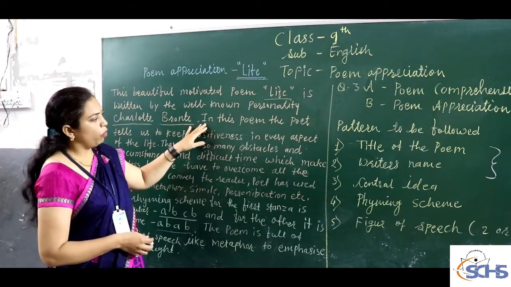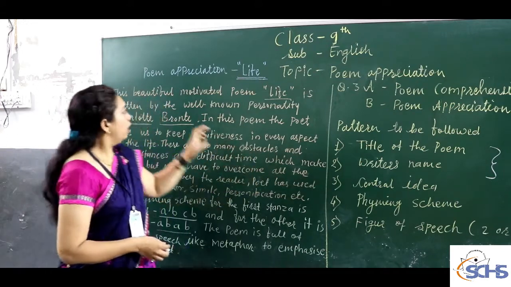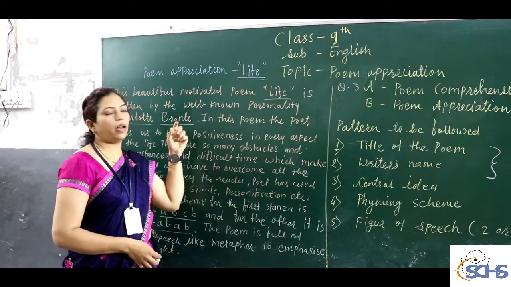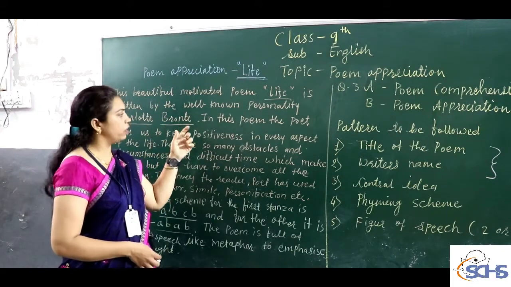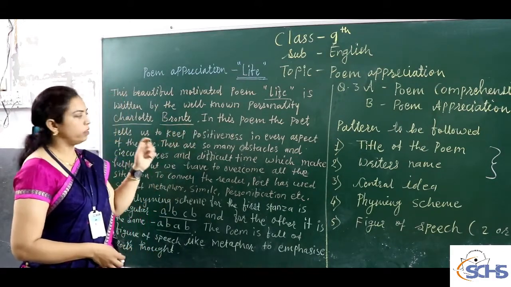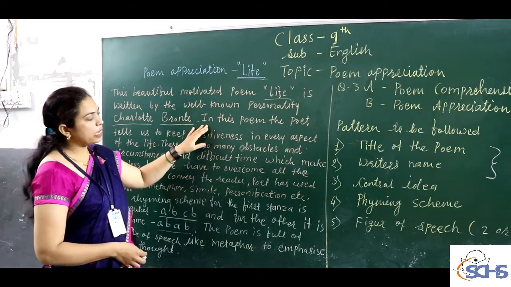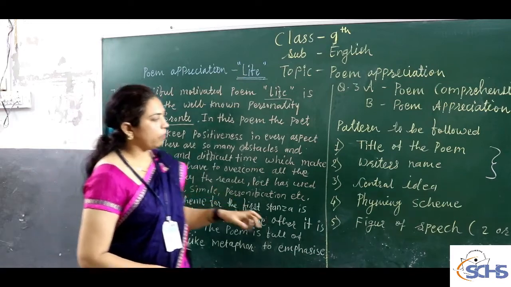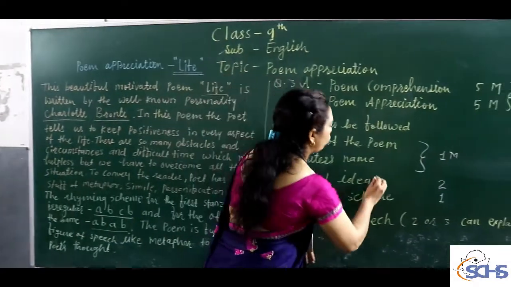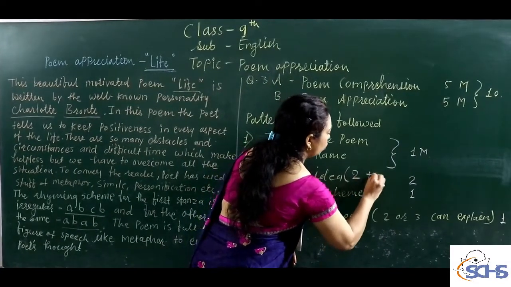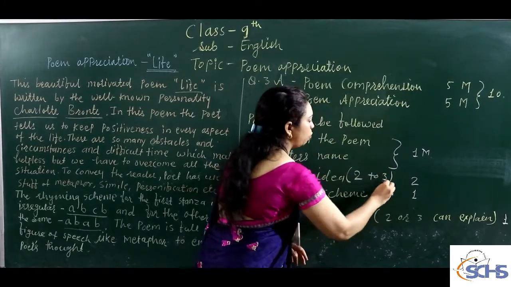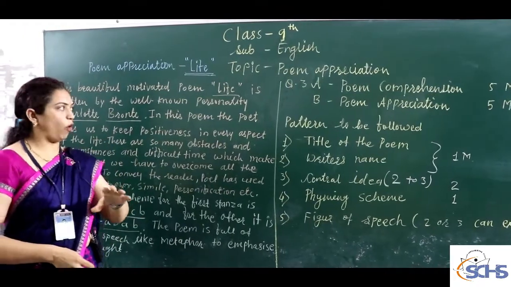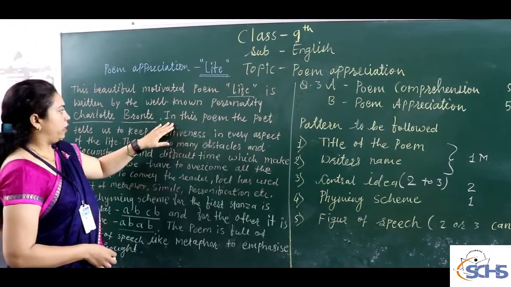Now we are moving towards the central idea. In these 2 lines we have covered the title of the poem and the writer's name or the poetess name. Here the poetess is lady poet. Now we have to start central theme. Now how to write central theme? See, here the criteria is given. For the central theme you have to write near about 2 to 3 or max to max 4 lines, but you have to write it in short and in basic form. Just I have started here.